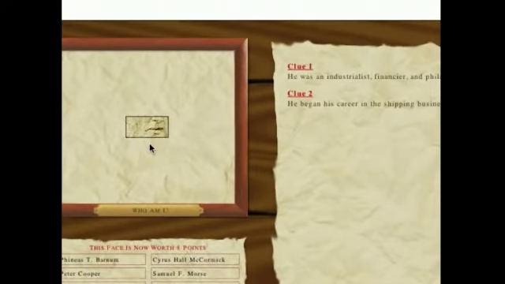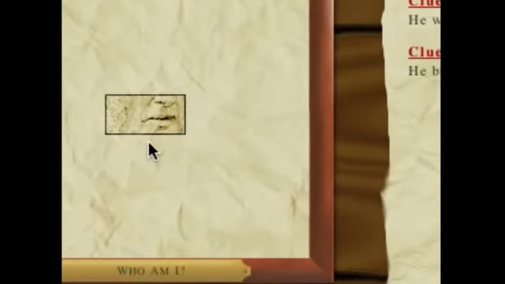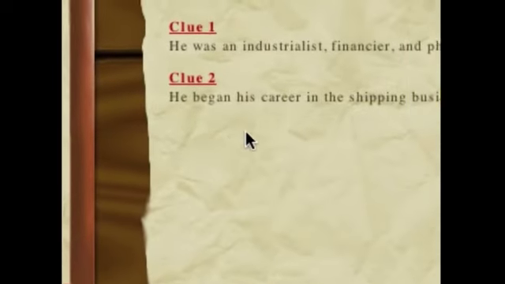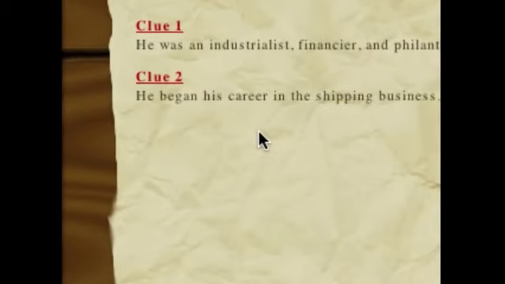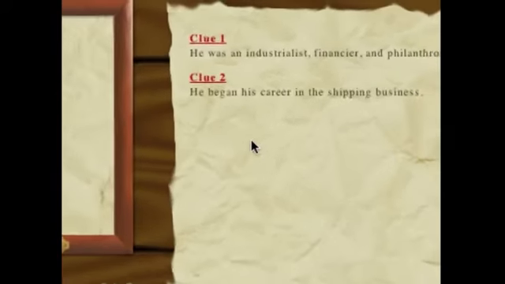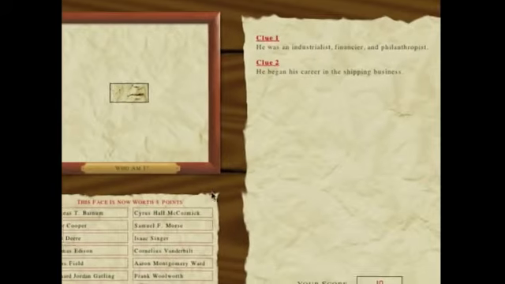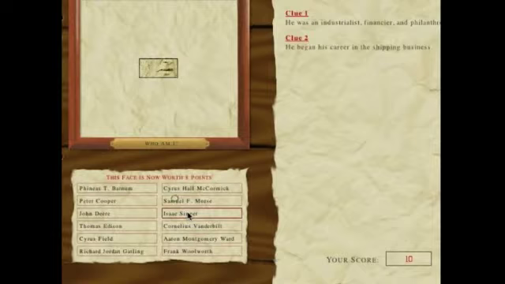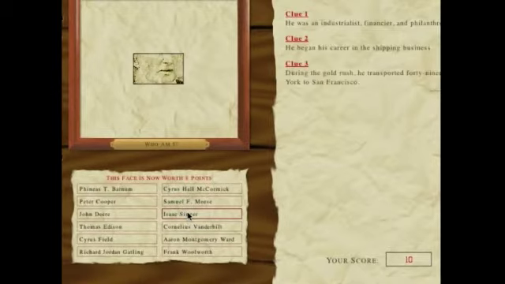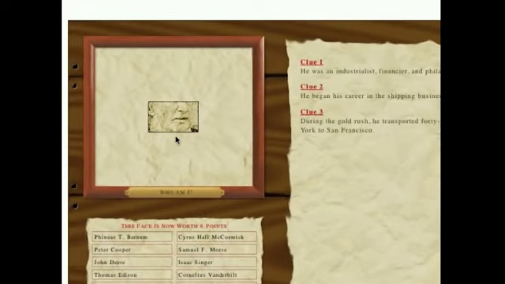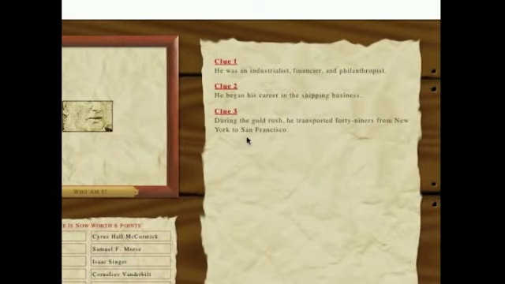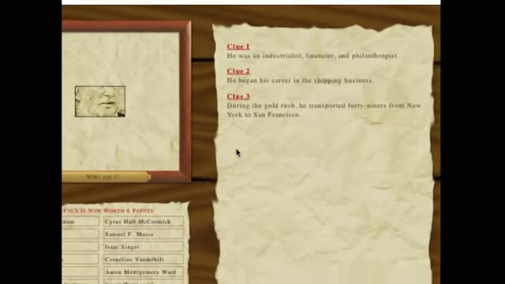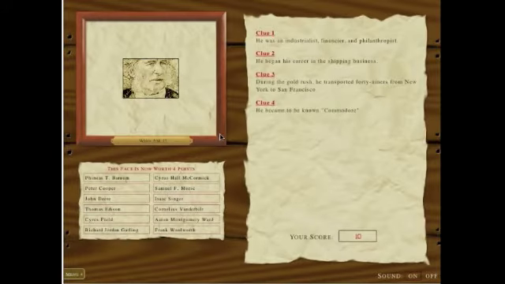Oh, and look what happens. We're getting more of a picture of the face, and also we're getting a second clue. He began his career in the shipping business. Let's try Isaac Singer. That won't be right, of course, but we can get a bigger picture of the subject. And the third, during the Gold Rush, he transported 49ers from New York to San Francisco. So you get an idea of how this game works. Let's go back to the menu and try another one.